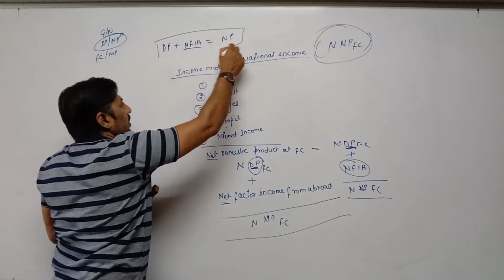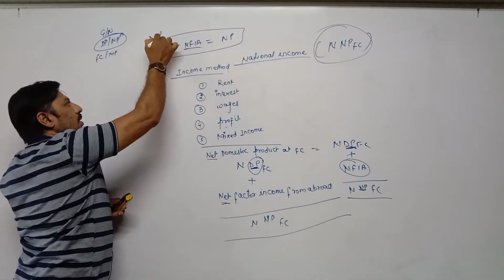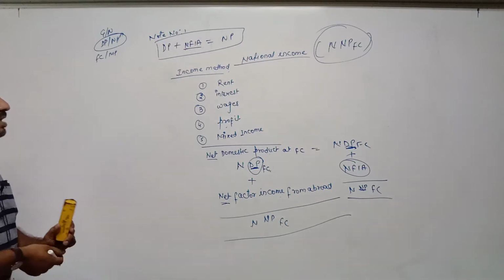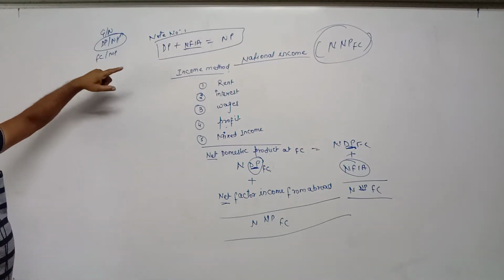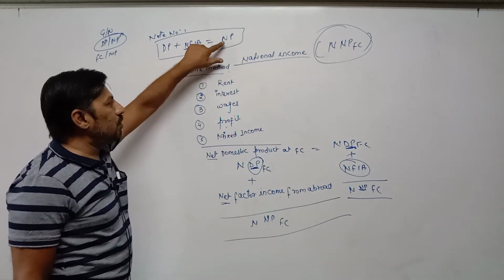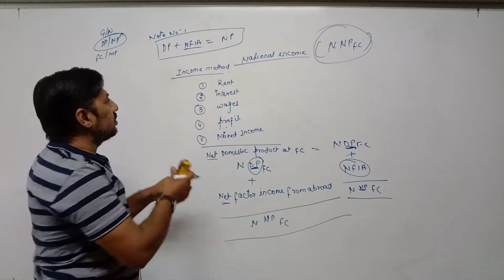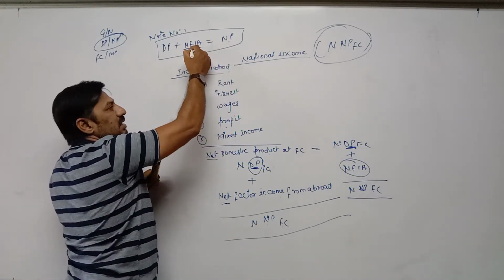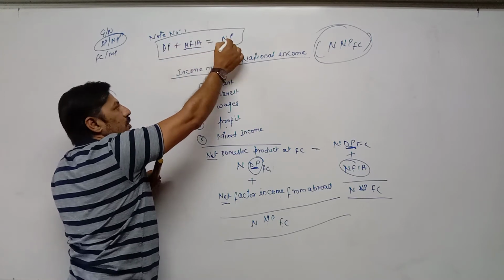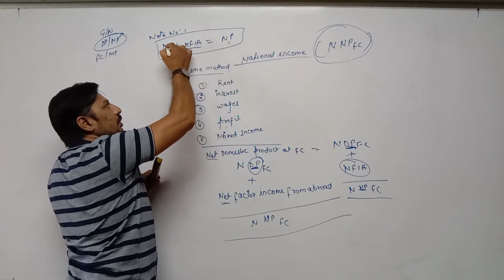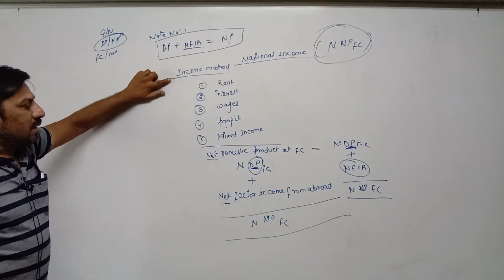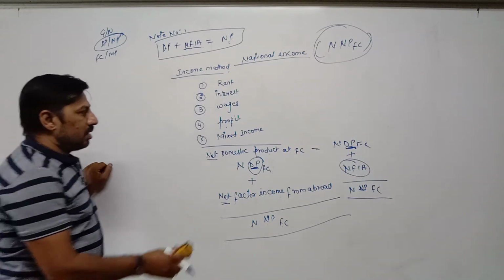This is note number 1. DP plus NFIA. Out of these three terms, one concept is cleared. DP plus NFIA is equal to NP. Or another way, NP minus NFIA is equal to DP. The first method, national income according to the income method, is completed.